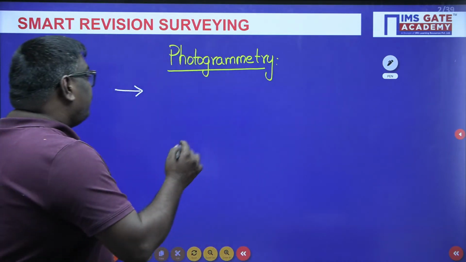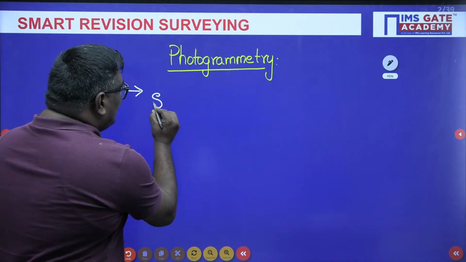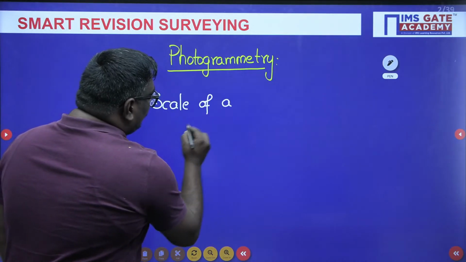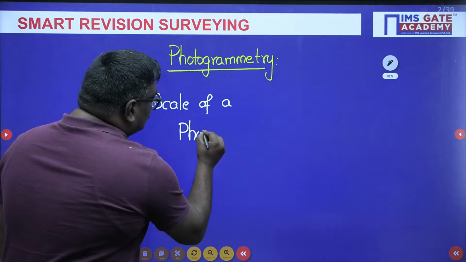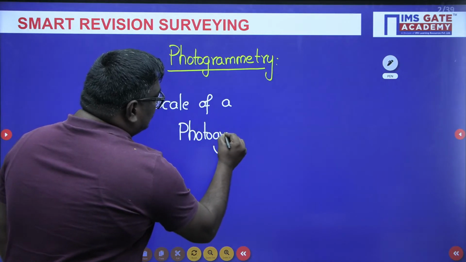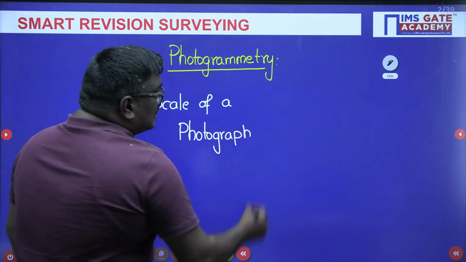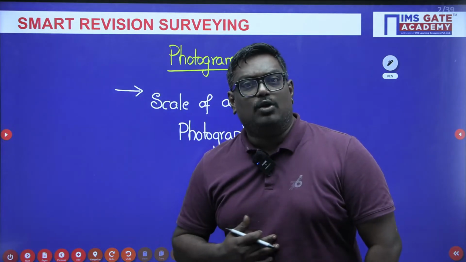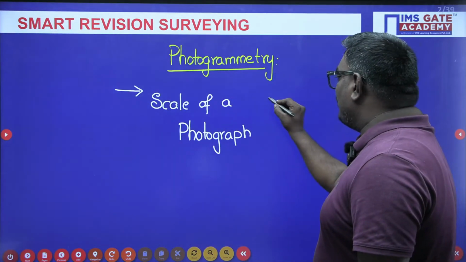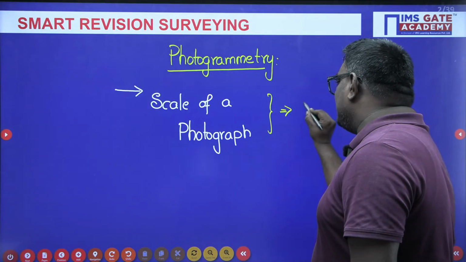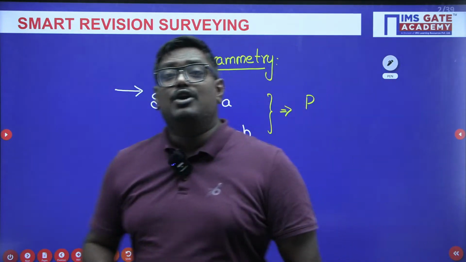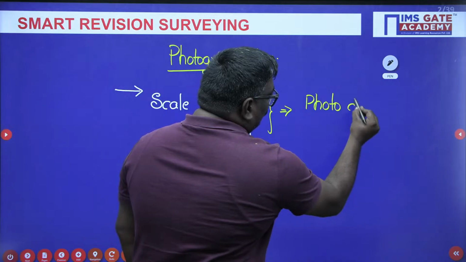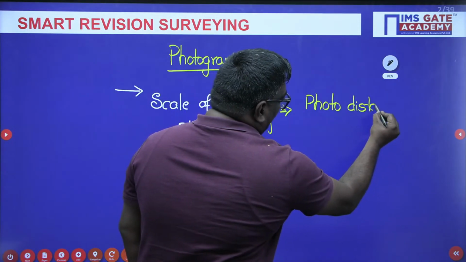My dear students, in photogrammetry, in the last 3 years, we are seeing an important question from scale of a photograph. So can anyone comment in the chat box, what do you mean by scale of a photograph, sir? Suppose, my dear students, if you talk about a scale of a map, it is map distance by ground distance. Similarly, scale of a photograph is nothing but photo distance upon ground distance, my dear students. Scale of a photograph is defined as photo distance upon ground distance.